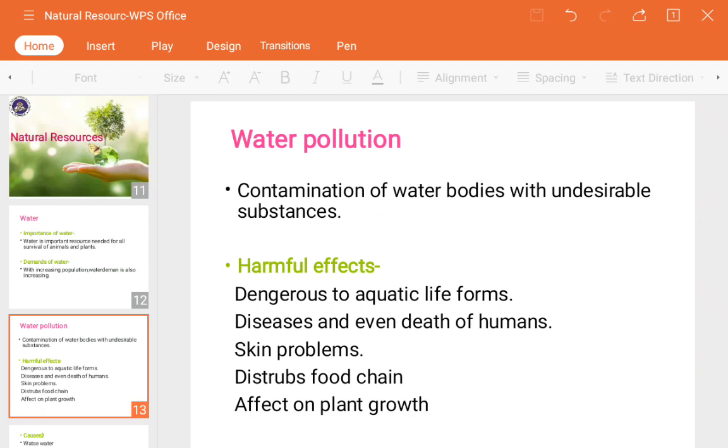See, suppose the water treatment has not been properly done, you have learned the water treatment, primary, secondary, tertiary, biological, physical, chemical treatments must be applied to the drainage water and the sewage water, is it?